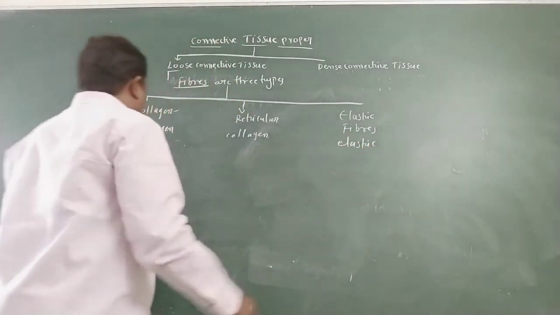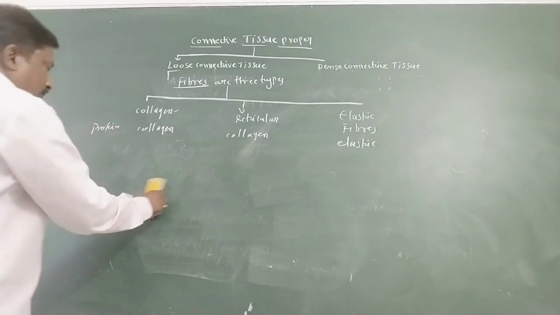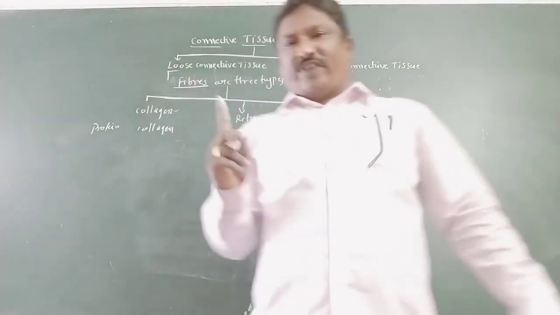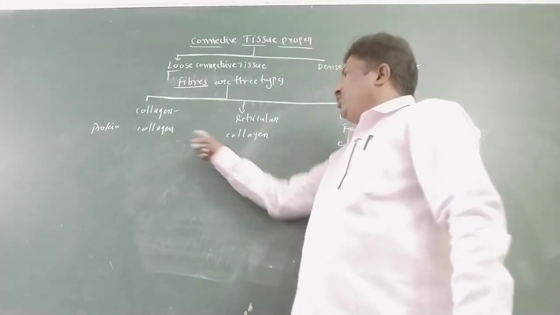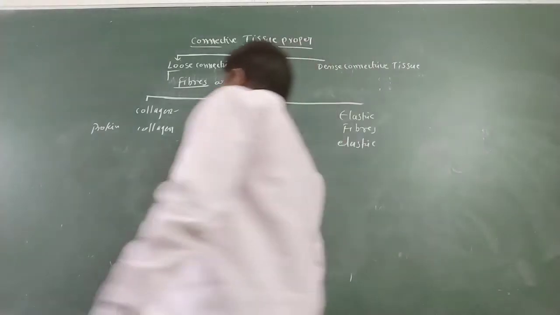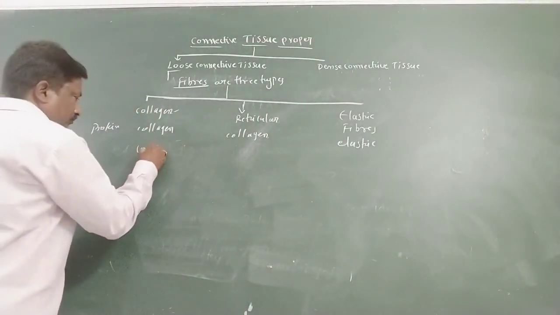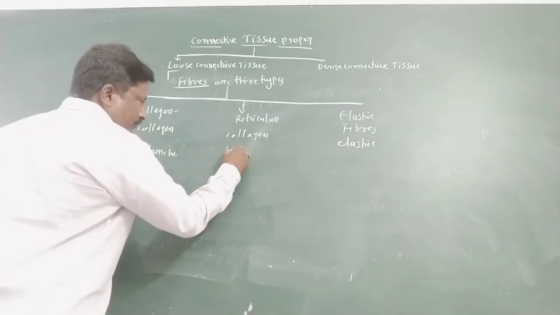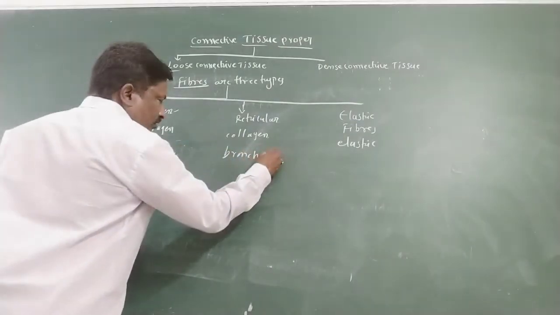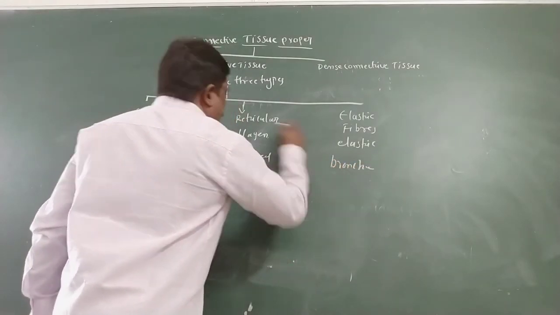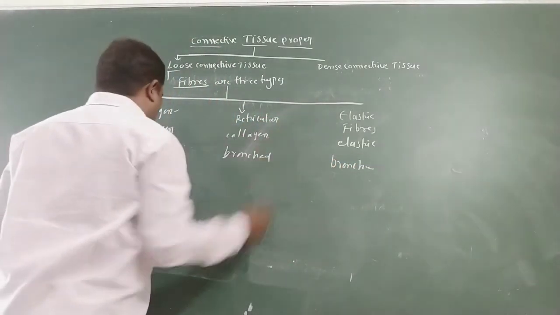Collagen fibers are unbranched, while reticular and elastic fibers are branched.